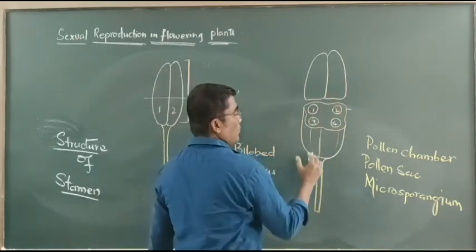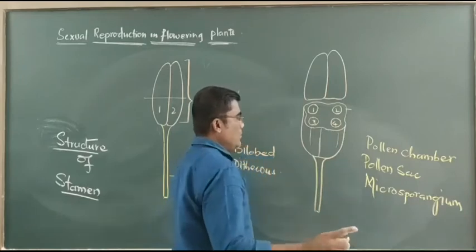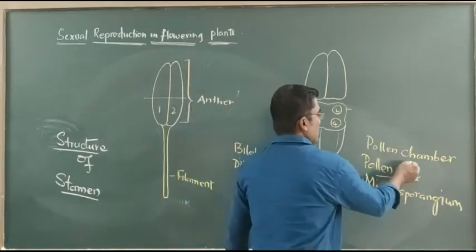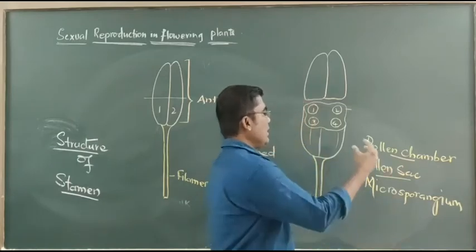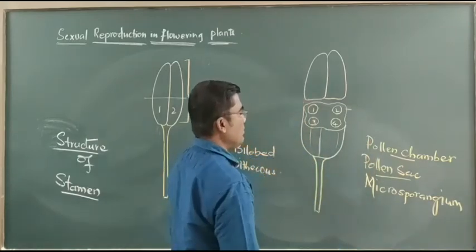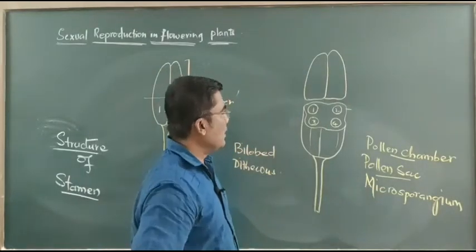Here we are observing 4 microsporangia. At each corner we observe a single microsporangium. They are also said to be pollen sacs or pollen chambers. Inside the pollen sac, pollen chamber or microsporangium, we observe microspores, nothing but pollen grains.